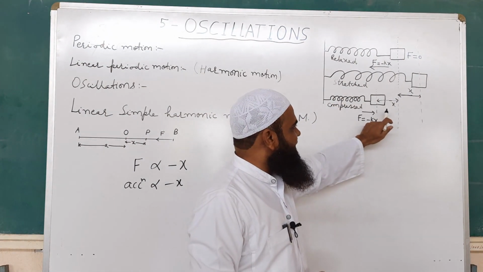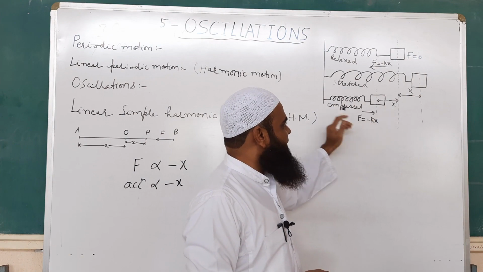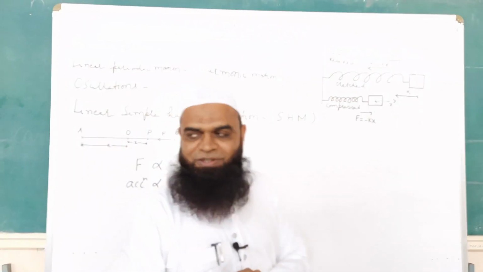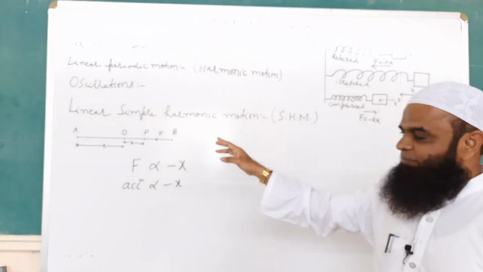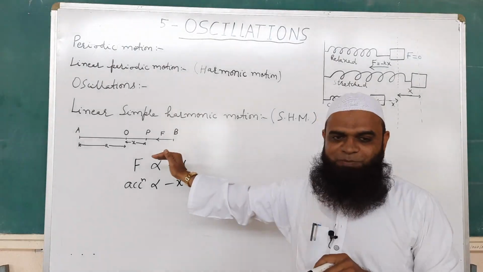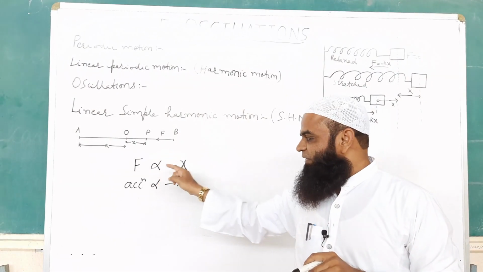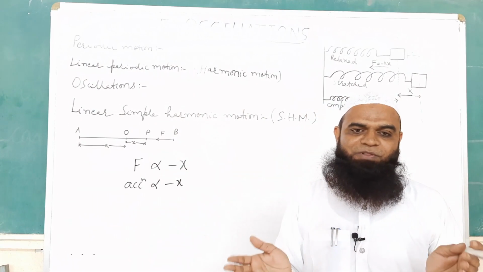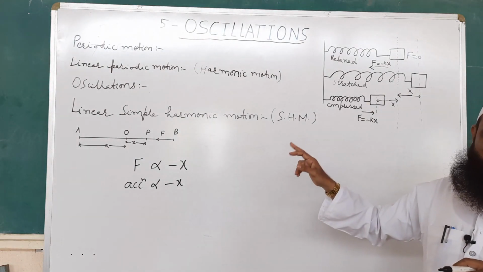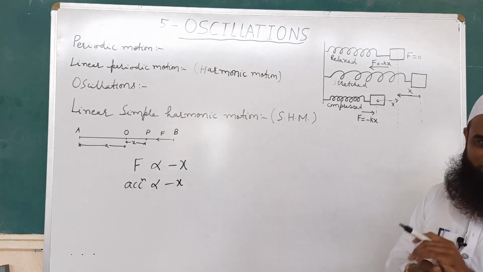So here you can see again displacement and force are directed opposite to each other. So in case of linear simple harmonic motion, the restoring force is always directed towards the mean position, and force and displacement are oppositely directed. Now we will try to derive the differential equation of linear simple harmonic motion.